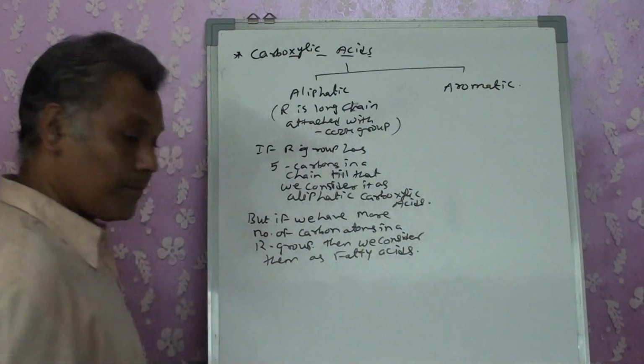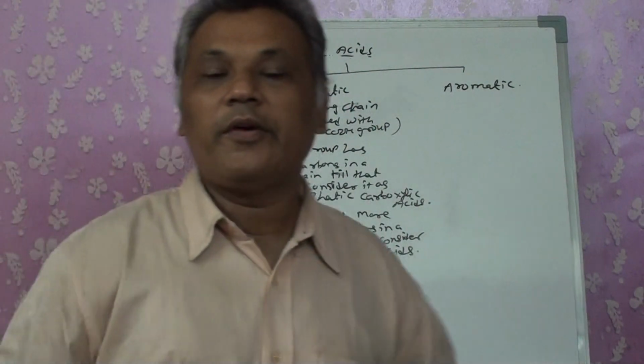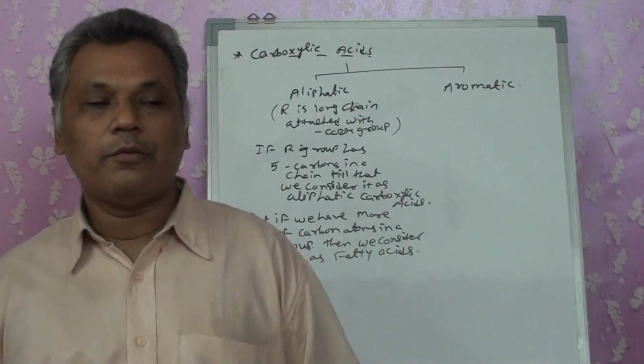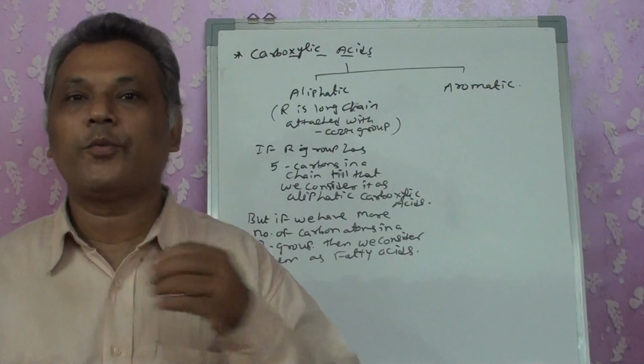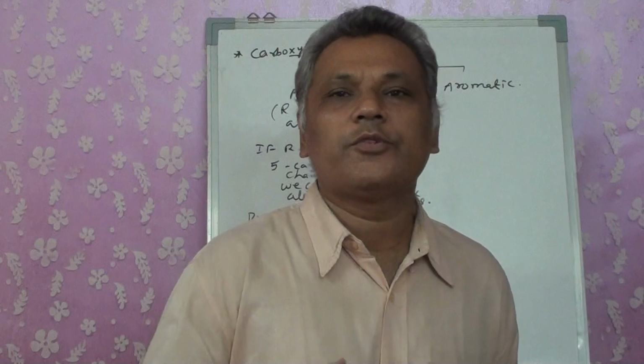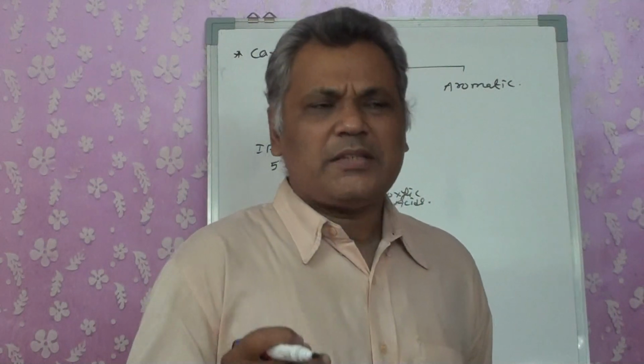fatty acids. That means if I have a long carbon chain, and if that chain contains methanoic acid, ethanoic acid, propanoic acid, butanoic acid, that means 1 carbon, 2 carbons, 3 carbons, 4 carbons or 5 carbons, maximum 6, 7 also, still we say they are aliphatic acids.